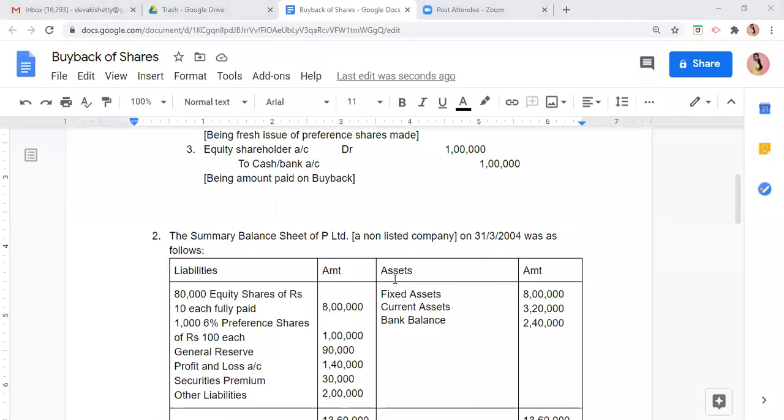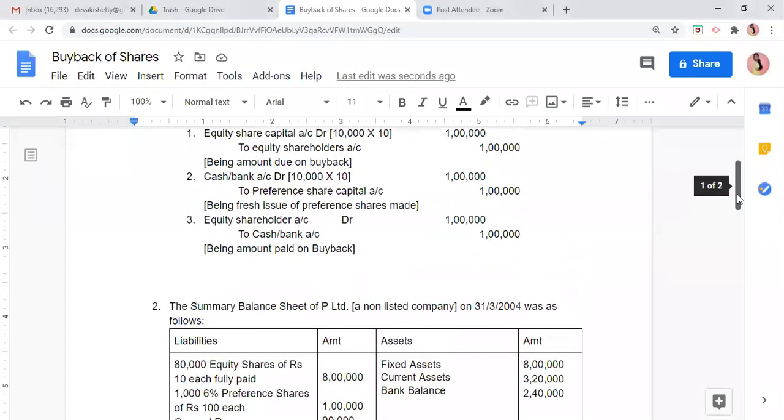Now, let us come to the second sum. Let us read the second sum now. The third entry is passed for payment on buyback.